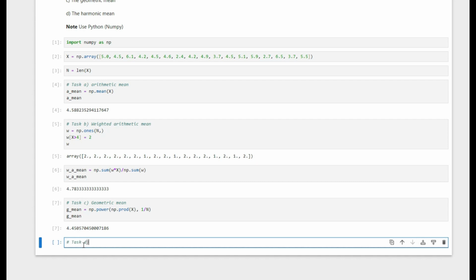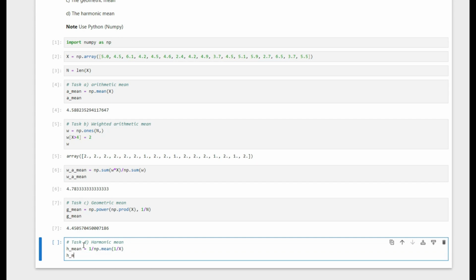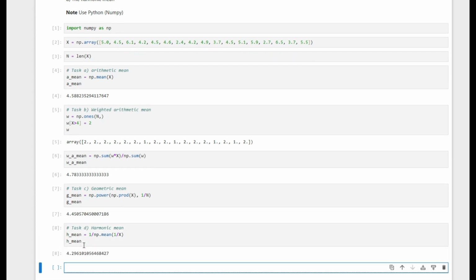Task D is harmonic mean, and using NumPy we could quickly calculate the harmonic mean, n divided by the sum of 1 by x, and if we look at harmonic mean, that's 4.296. Okay, so yes, using NumPy array, we could very easily calculate all of these mean values.